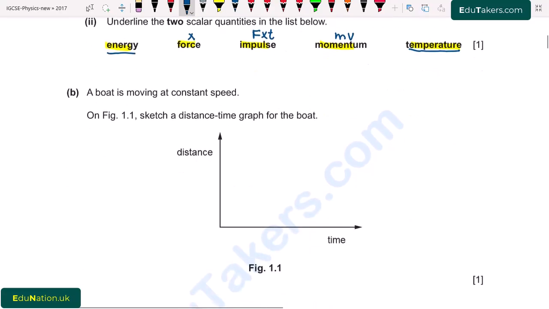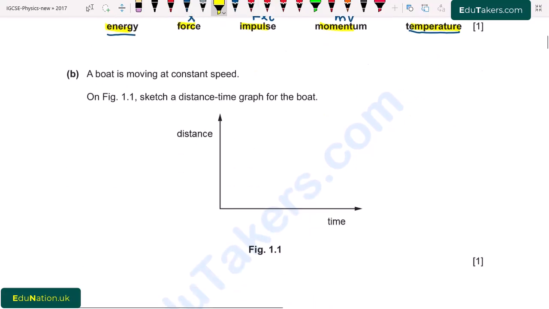So now there is part B. A boat is moving at a constant speed. On figure 1.1, sketch a distance time graph for the boat. So first of all, the boat is moving with constant speed. It means that the boat covers equal distance in equal intervals of time. So it will be a straight line on the distance time graph.